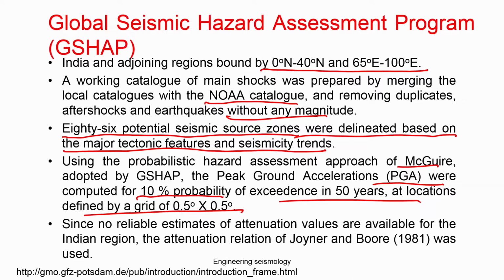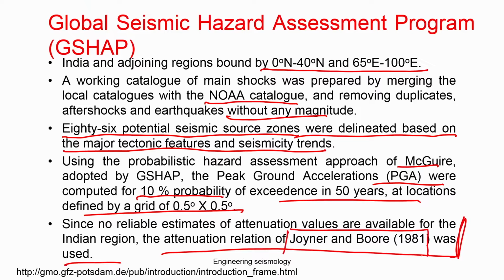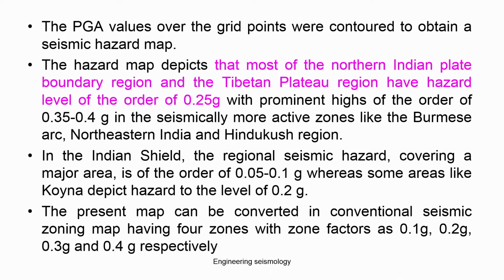Here you can see that they said there was no reliable estimate of attenuation values available for the Indian region during 1992. The attenuation relation of Joyner and Boore was used. Now you may understand that when we talked about the Jabalpur microzonation work, I also told you that they used the Joyner and Boore ground motion prediction equation, or attenuation relation. You can see they used it here also. If you want more information about that, you can visit this website. So this is basically what they did.